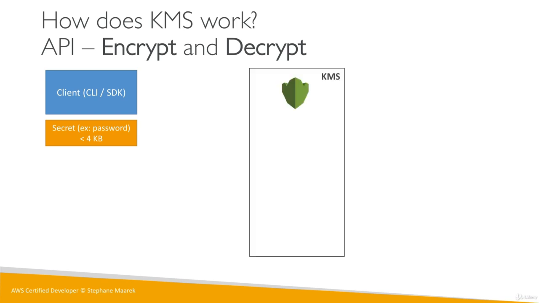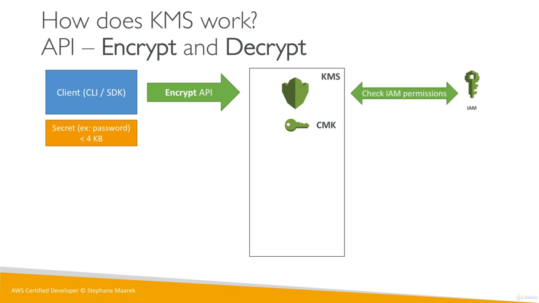The password is a small secret, less than 4 kilobytes, so we can use the Encrypt and the Decrypt API directly. Here is KMS, and so we're going to use the Encrypt API. We send the secret to KMS, and we say, by the way, we want to use this CMK. This CMK could be one that you've imported or created straight within KMS. KMS says, okay, I'd love to encrypt your secret, but first I need to check your IAM permissions, because it will make sure that the client has the permission to encrypt the data using the CMK we've indicated.